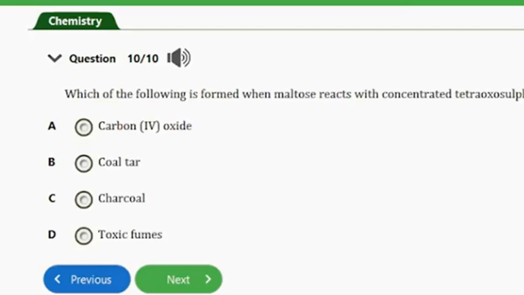It says which of the following is formed when maltose reacts with concentrated tetraoxosulfate(VI) acid? So we have A, carbon dioxide, B, coal tar, C, charcoal, D, toxic fumes. So guys, the answer to this question is option C, and that's the charcoal. So that's it for that question.